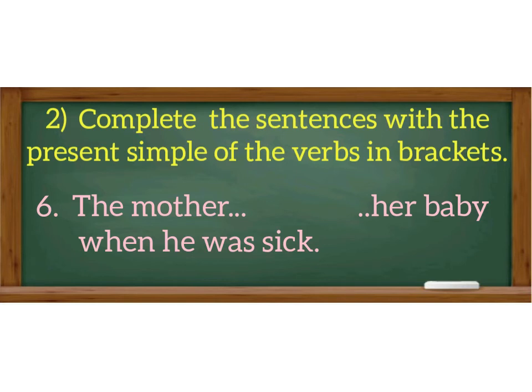The mother, to kiss, her baby when he was sick. The mother can be replaced by the pronoun she, and the verb to kiss ends with double s. So in this case, we need to add es at the end of the base form of the verb. The mother kisses her baby when he was sick. Now we will try to solve exercise number 3.